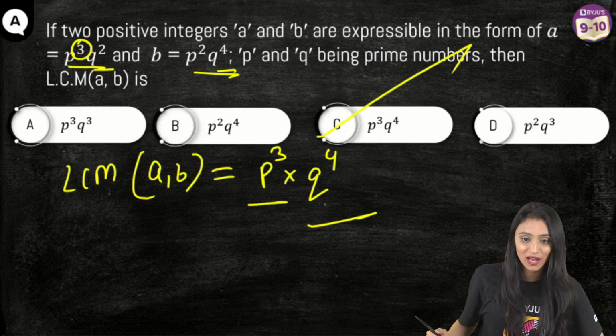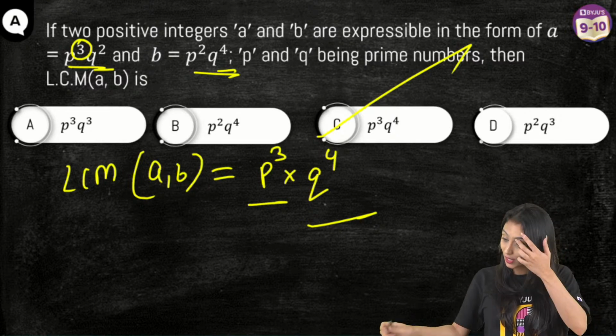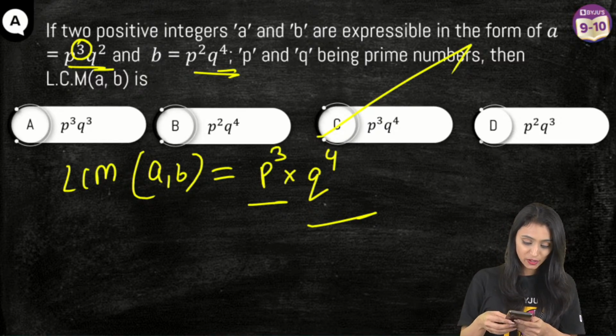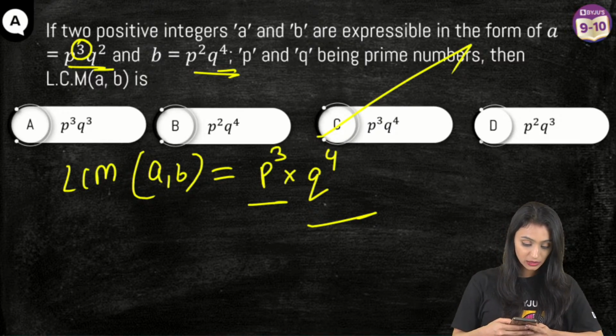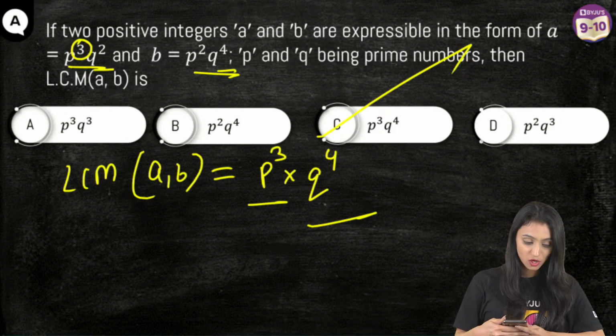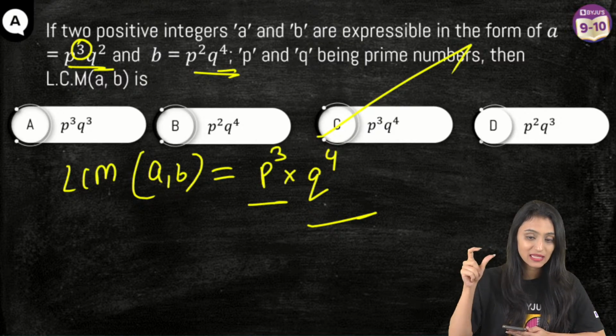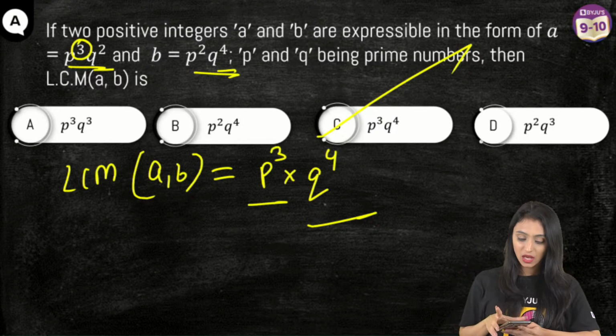Yes, it's C. Nibha, I hope it is clear. Yes, Denny, you are right. Akshita, absolutely. Yes, everyone. Prince, it's not going to be A. Srividya, P square Q square? No. We pick up the highest powers in case of LCM. Yes, Pi rate, yes, it's C. Muskan, you want me to repeat?